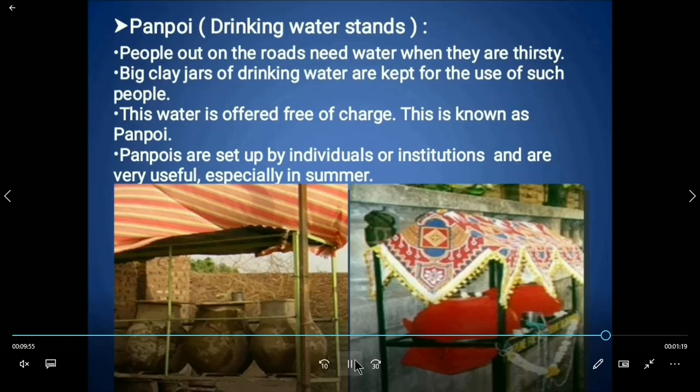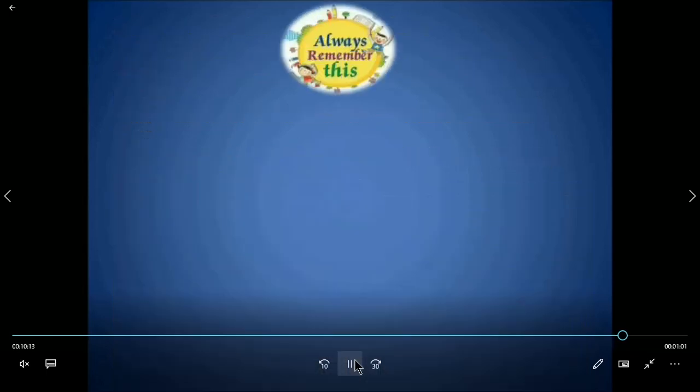This water is offered free of charge. This is known as Panpoi. Panpois are set up by individuals or institutions. Panpois are very useful, especially during summer.